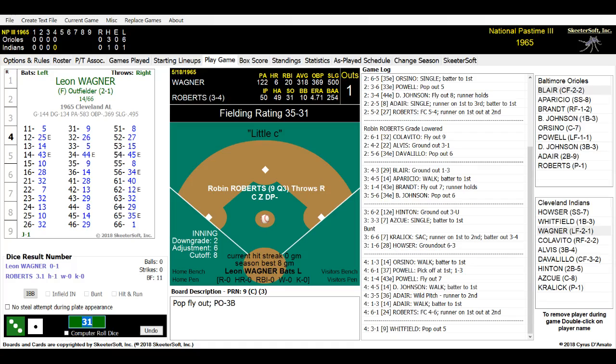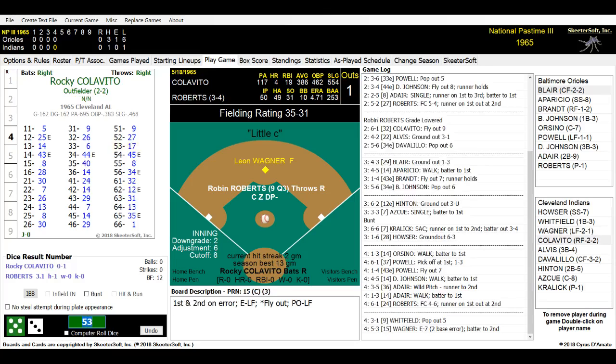Coming to bat is Leon Wagner. Leon Wagner flew out to left field his first time up. Roberts is ready to go. Wagner's in the box. Here we go. It is a 53. And Wagner hits it out towards left field. Waiting for that line drive ball. It's just starting to go over his head. Boog Powell's trying to chase it down. It pops off his glove. Heads towards the wall. Wagner's heading towards second base, and he slides in safe.